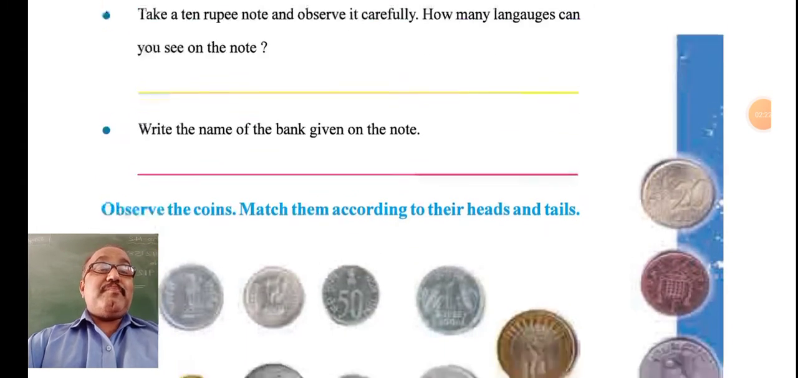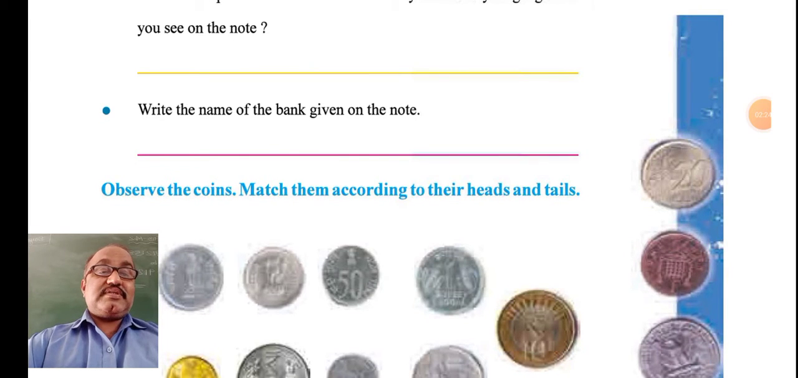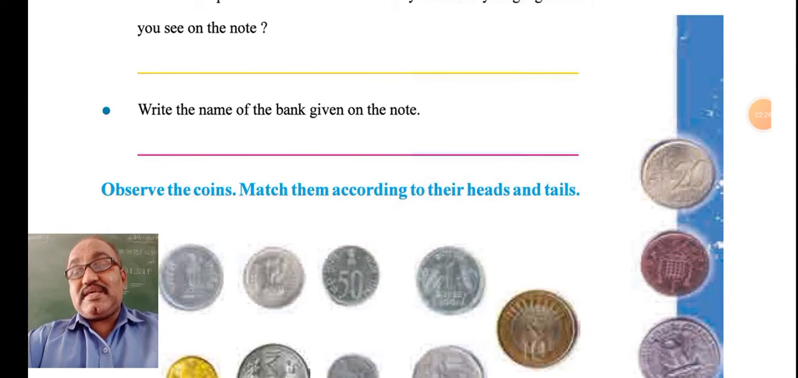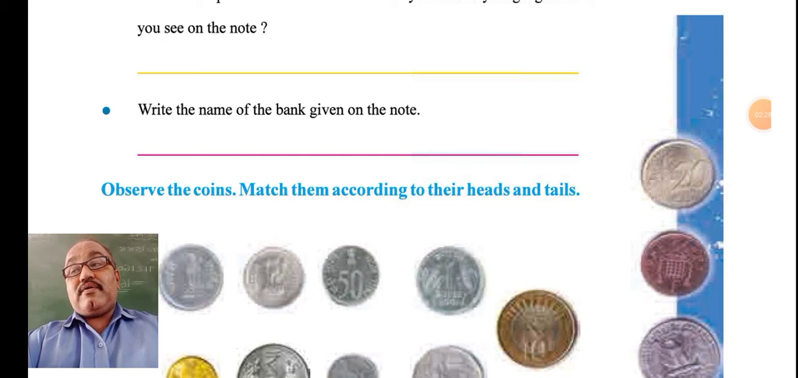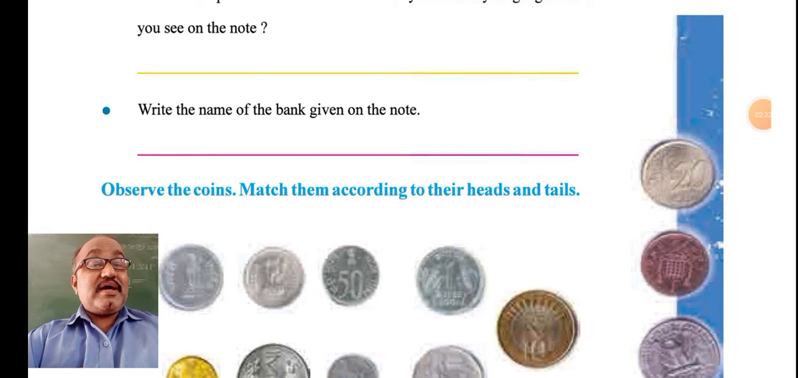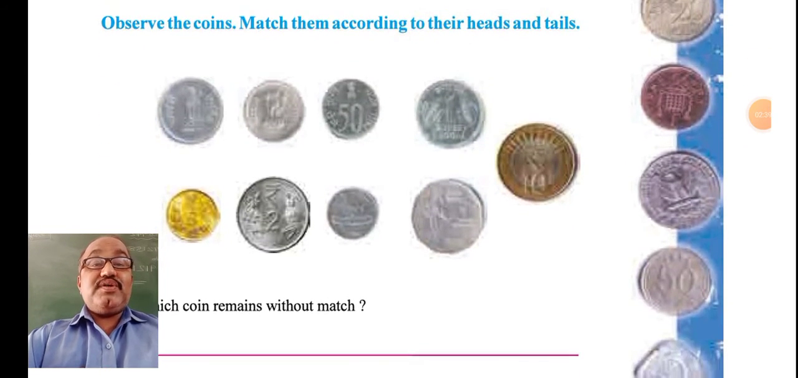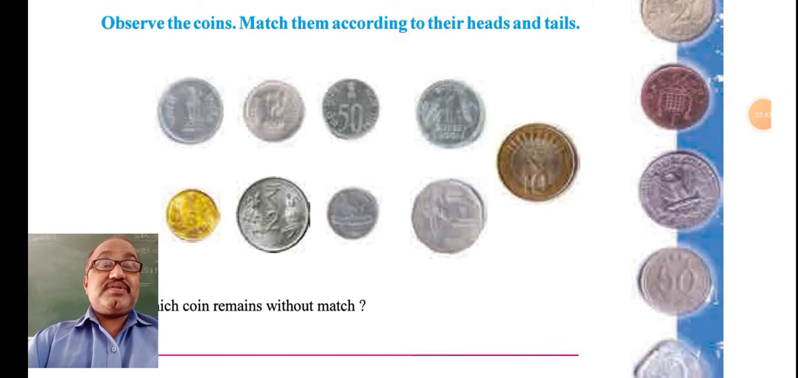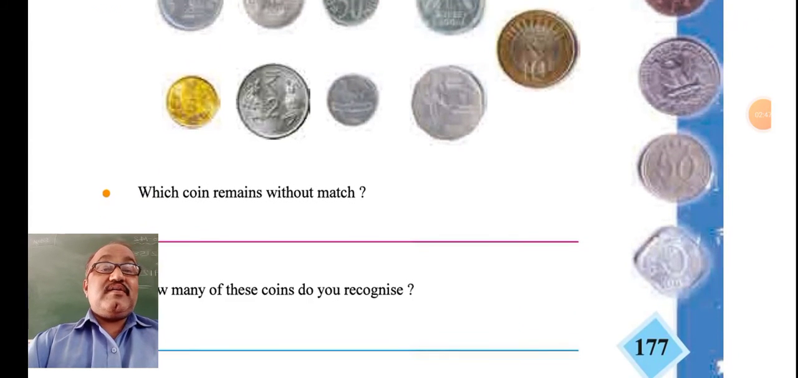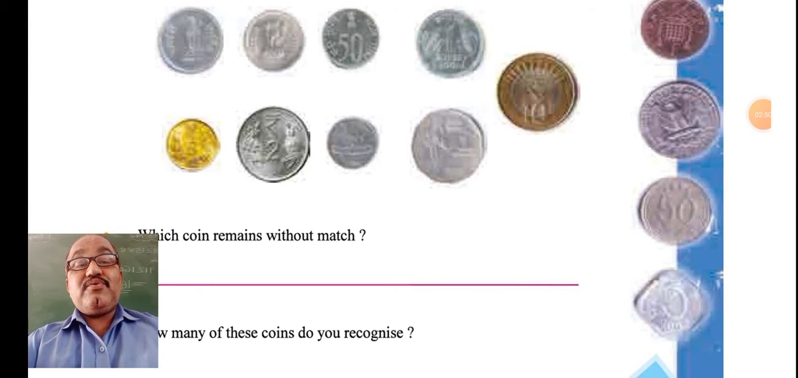Write the name of the bank given on the note. If we are considering India, then we can see that it is prepared by the RBI, Reserve Bank of India. The Governor's signature is there. Then different coins are given: 50 paisa, 1 rupee, 10 rupees, 2 rupees, 25 paisa, 5 paisa.